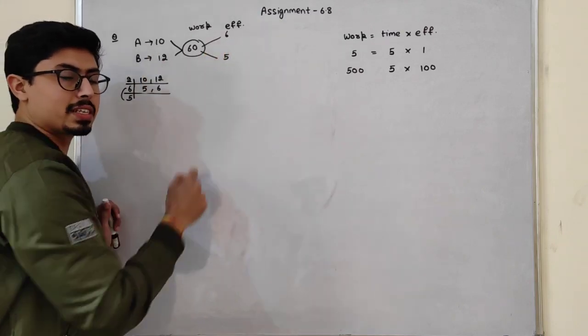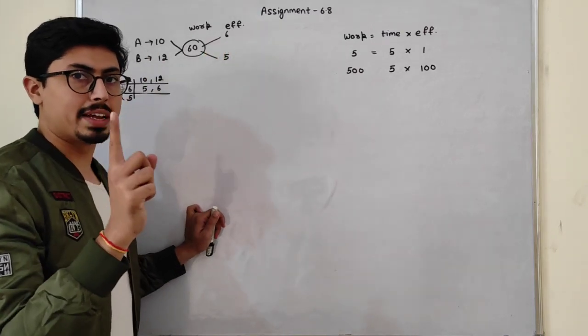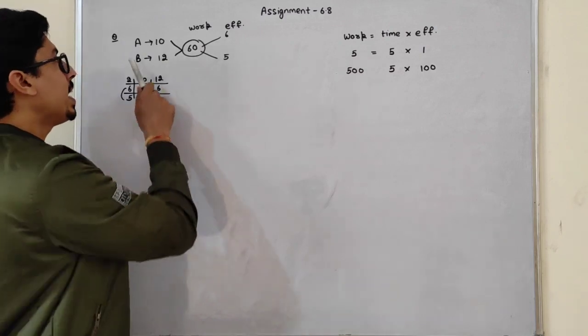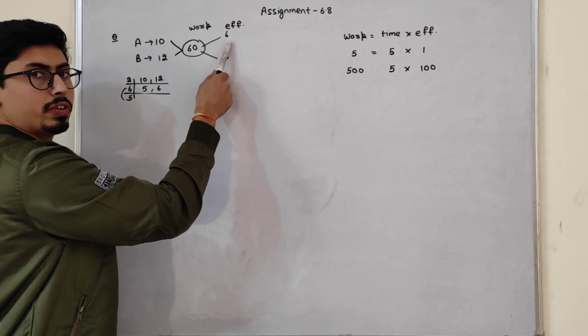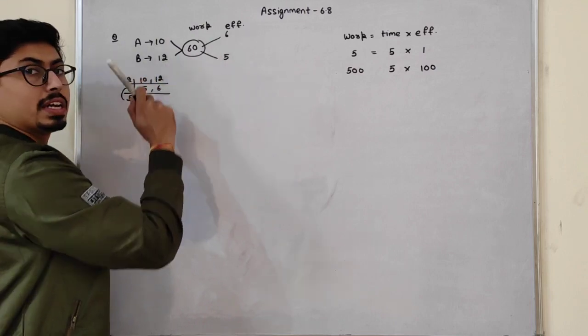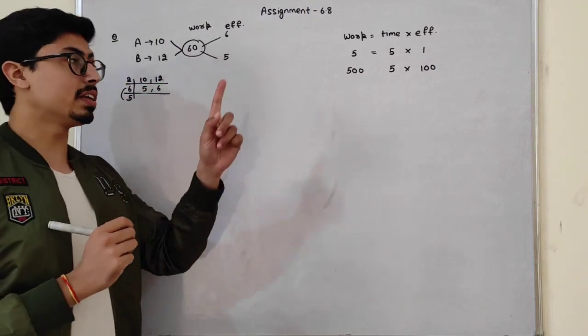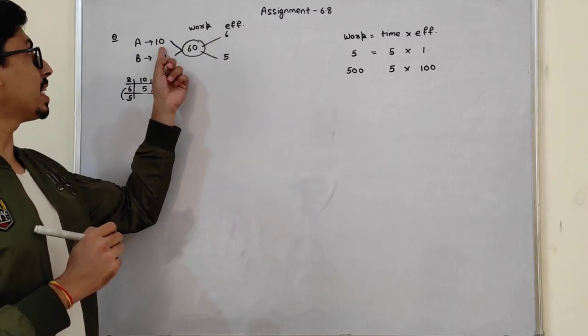Efficiency of A is 6. That means in one day, A can complete 6 of the work. And how many days does he have? He has 10 days. In one day he can complete 6 work. He has 10 days.